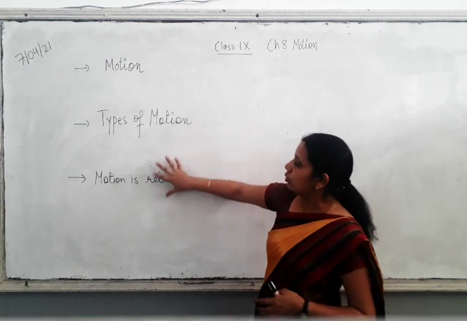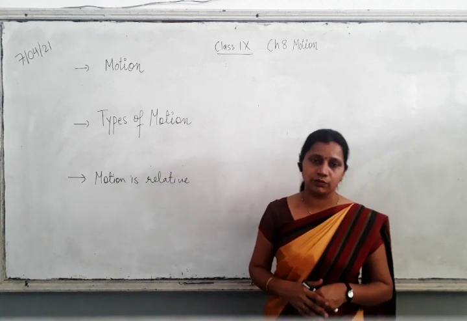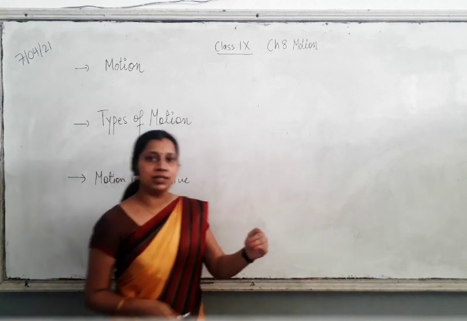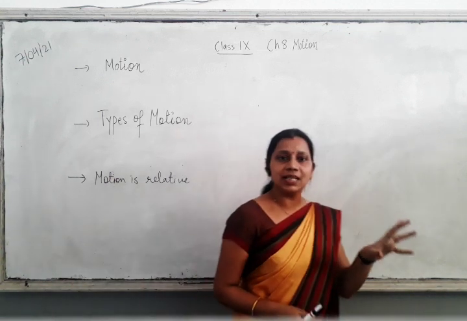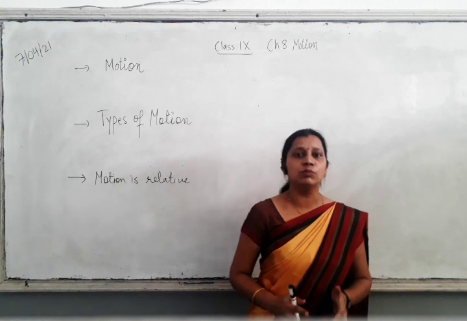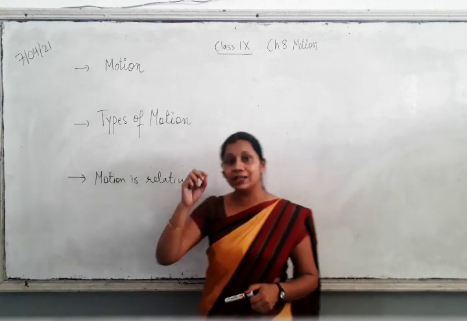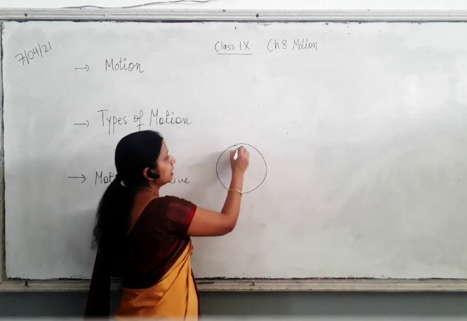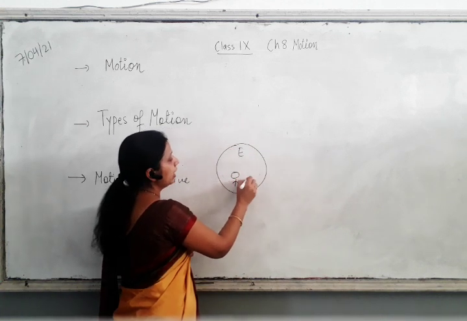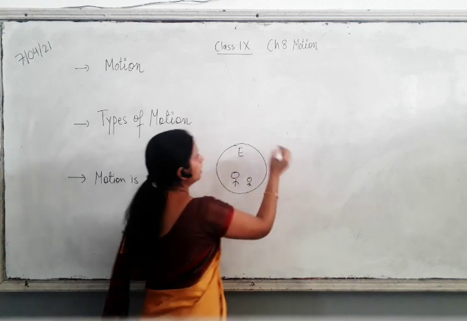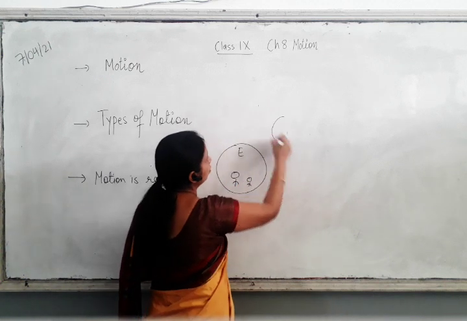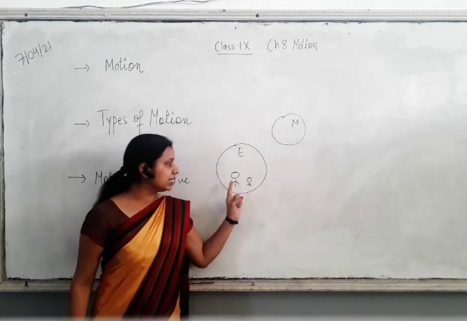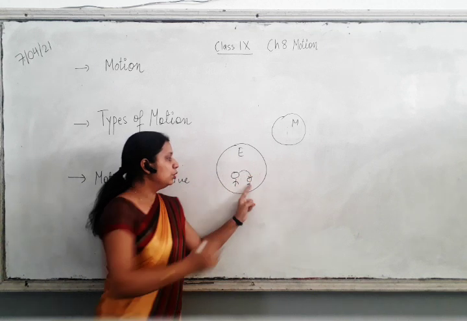Okay. Now, motion is relative. What is the meaning of this? That means, whenever we define whether an object is at rest or in motion, it depends on the reference point. For example, let's say this is earth, a person is here and you are here. And let's say this is the moon. Initially when the person is here, when he sees you, you are at rest.